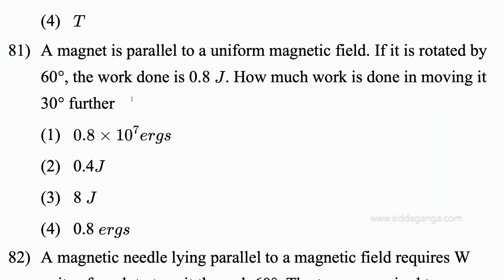The magnet is parallel to a uniform magnetic field. It is rotated by 60 degrees. The magnet is kept originally along the direction of the field and rotated by 60 degrees. The work done is 0.8 joules. How much work is done in moving it a further 30 degrees?